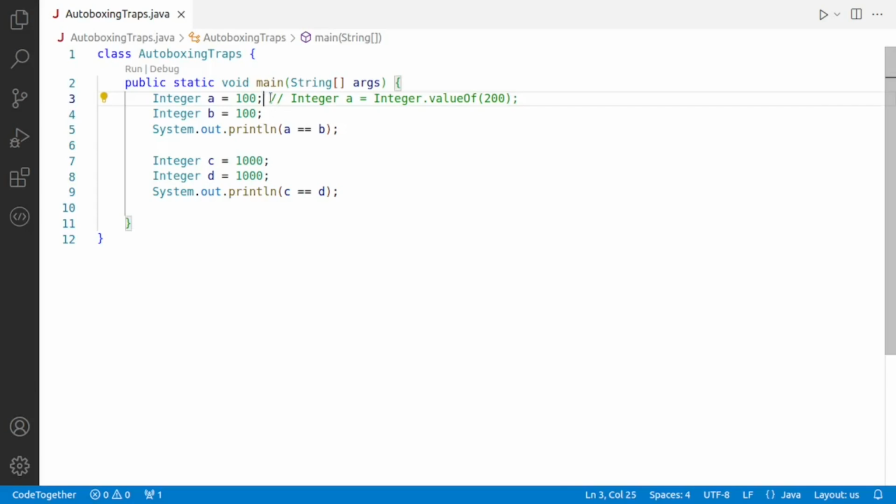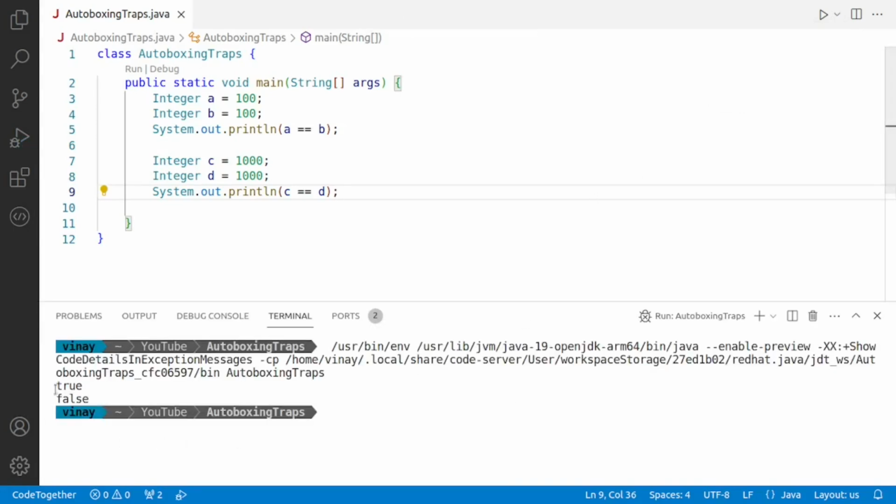So let us now move on to the actual thing. What is an autoboxing trap? If you look carefully, you will find that we are storing 100 in object A and 100 in object B. Then we are comparing the two objects. Then we are storing 1000 in object C and again 1000 in object D, and then comparing C and D. Now if I run this code, you'll notice something peculiar. Let me run the code for you. The first print is outputting true, whereas the second print is displaying false.